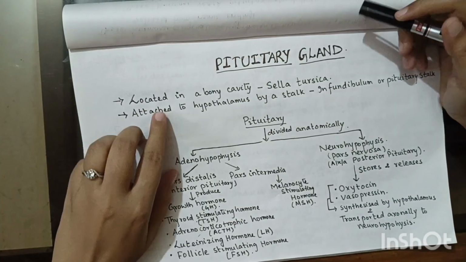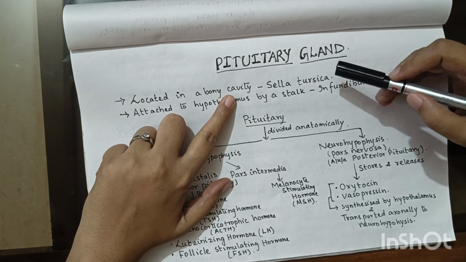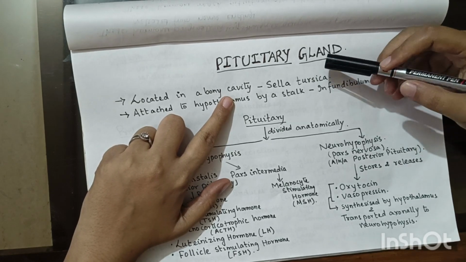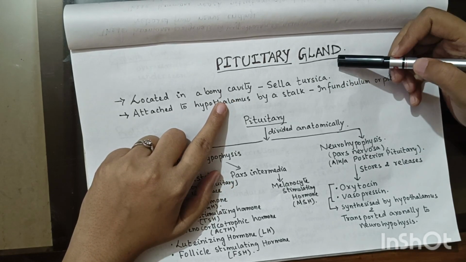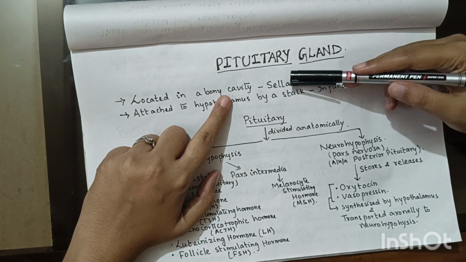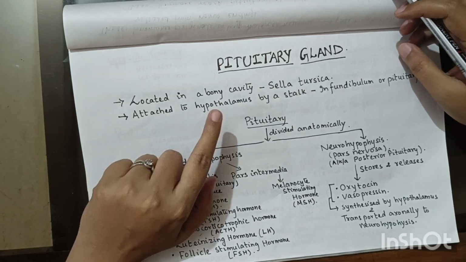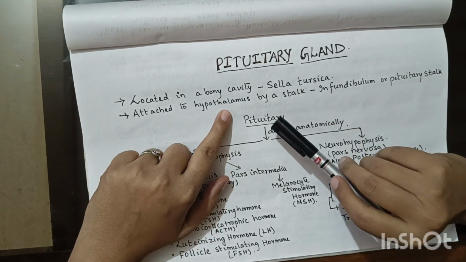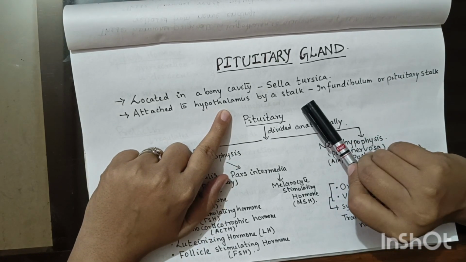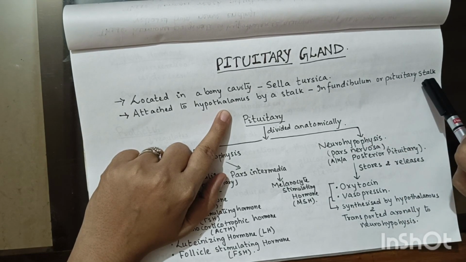So pituitary gland is located in a bony cavity that is called sella turcica. It is an important MCQ question that the pituitary gland is located in a bony cavity that is called sella turcica. This pituitary gland is attached to the hypothalamus by a stalk. This stalk is known as infundibulum or pituitary stalk.